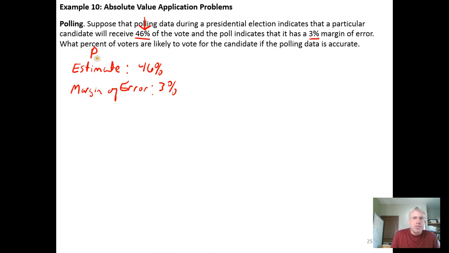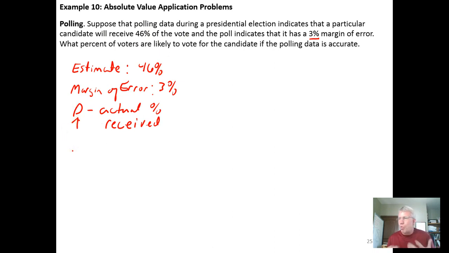We don't know what that is, so I'll represent it with P. So P is the actual percent received. We have an estimate for what percent of the vote we think someone's going to get, but on voting day, it's going to turn out some way that may not be 46%.